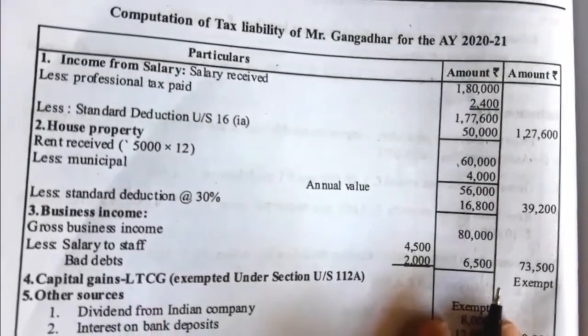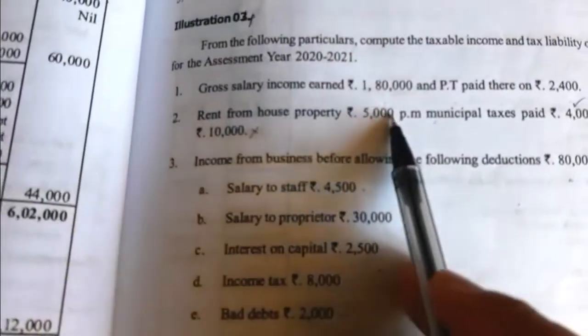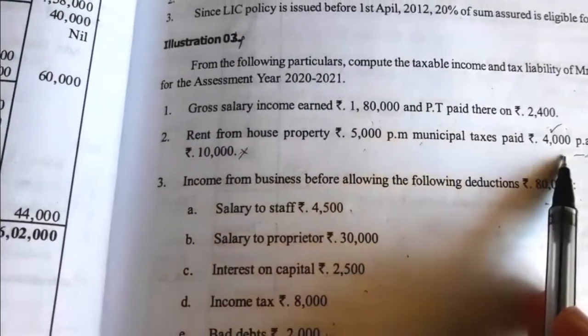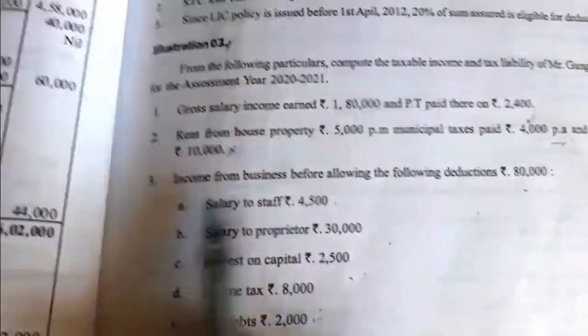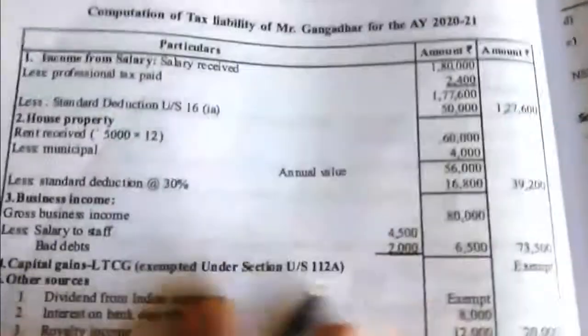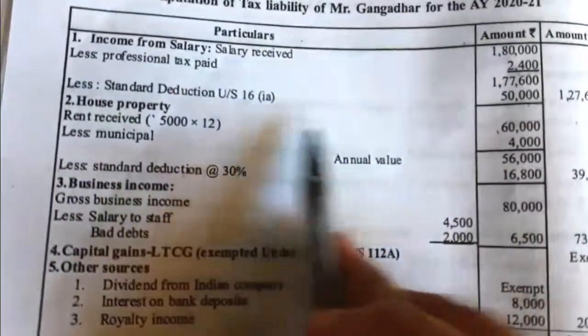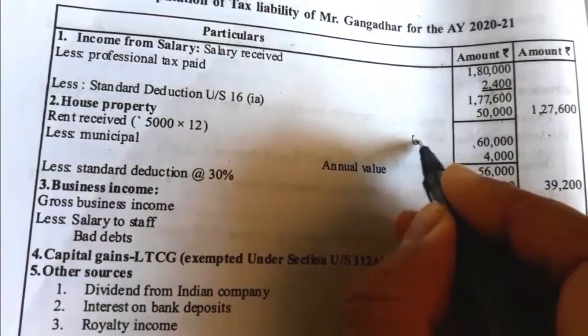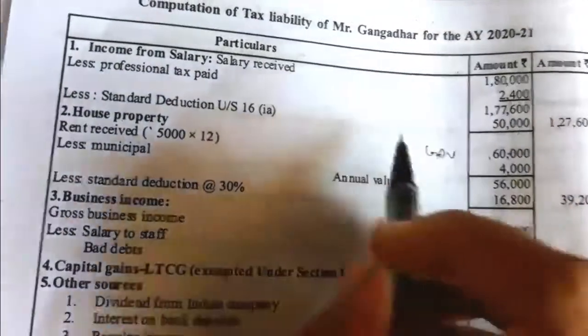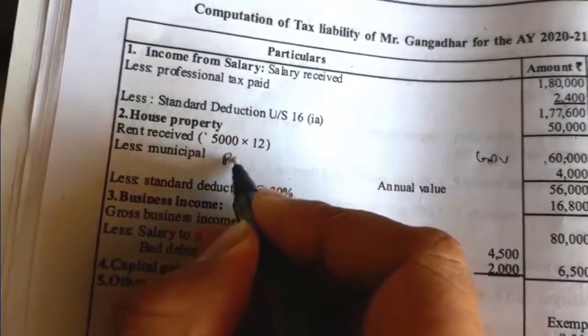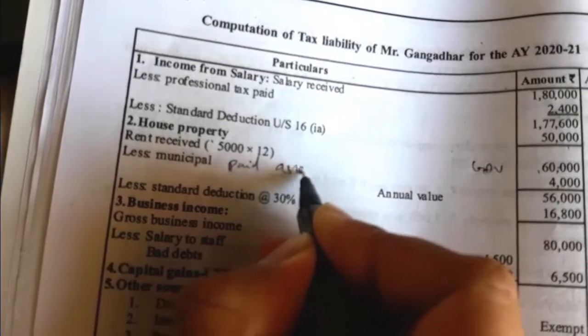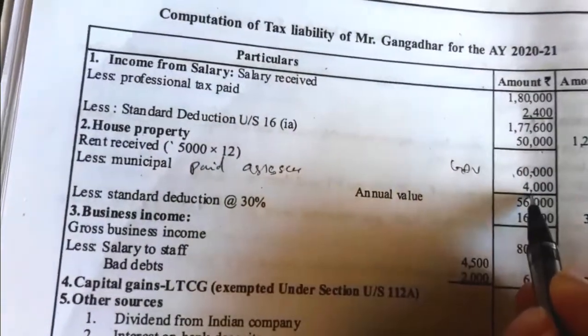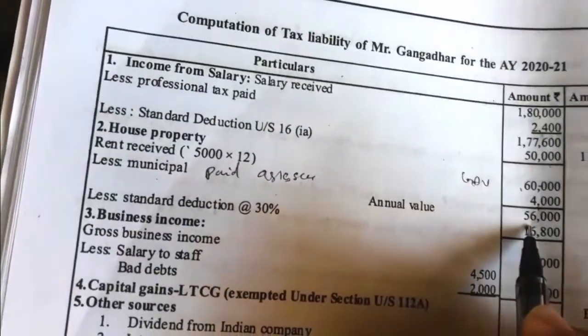Next head is house property. Here they have given rent received 5,000 per month, and municipal tax 4,000. Repairs is not deductible. So 5,000 into 12 is the rent received, which is nothing but the gross annual value, that is 60,000. From that, municipal tax paid by the owner, 4,000, is deducted. So the balance amount is the annual value.